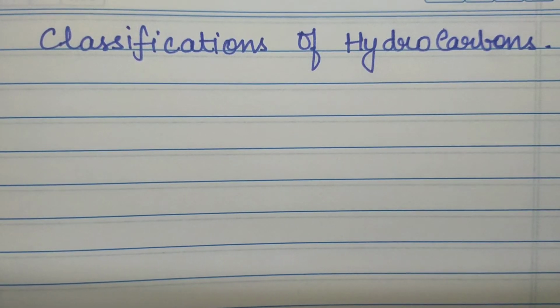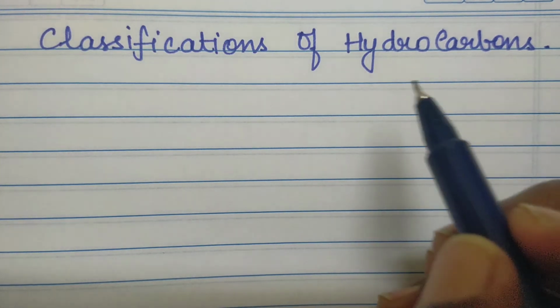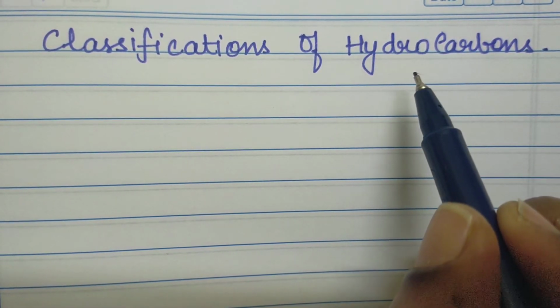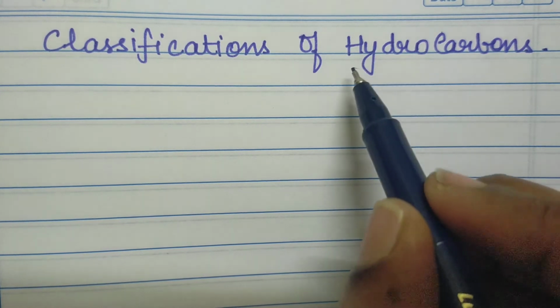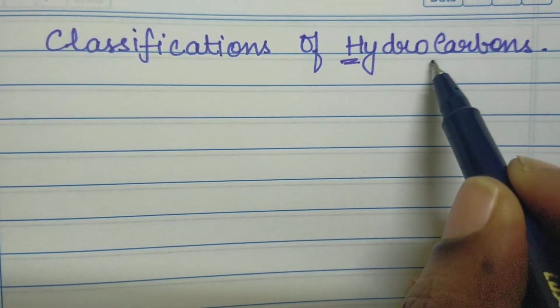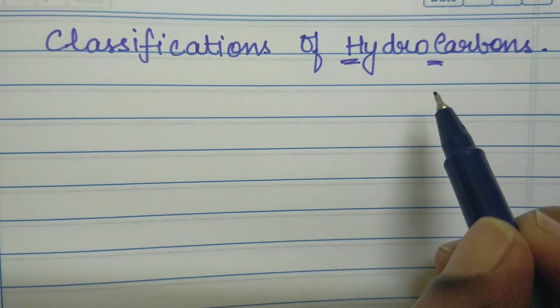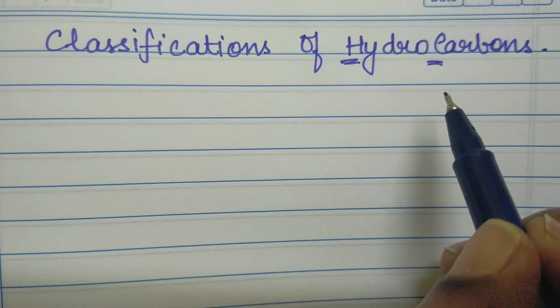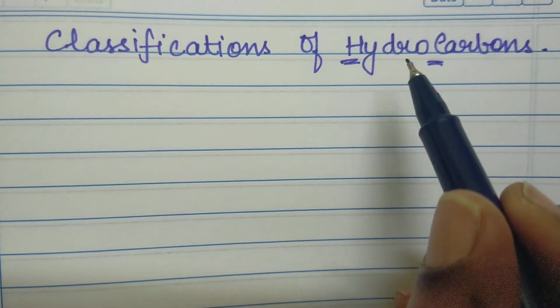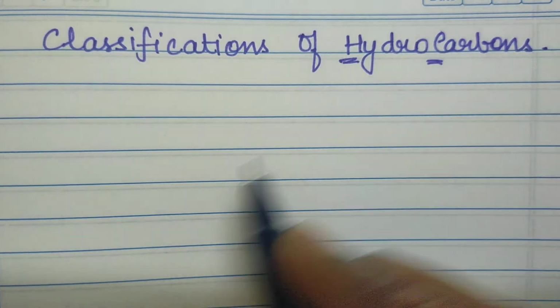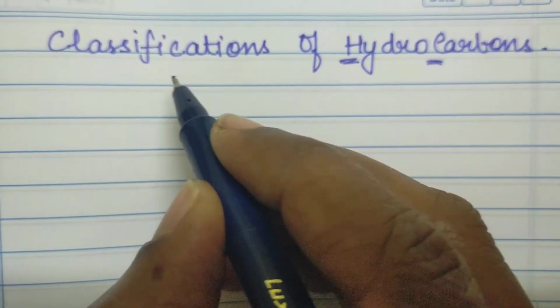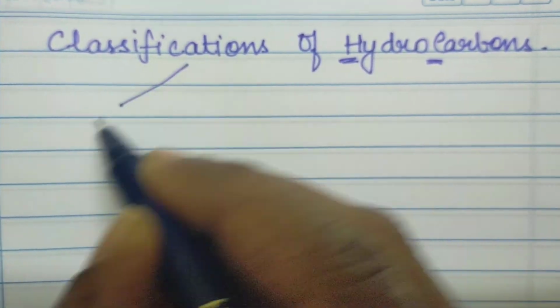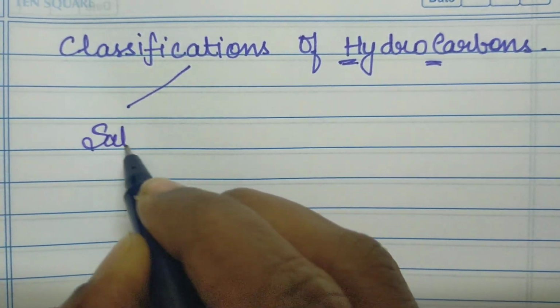Hi all, we'll be learning about classification of hydrocarbons. So first we need to know what is a hydrocarbon. Hydrocarbons are the organic substances which contain hydrogen and carbon. They are organic compounds composed of hydrogen and carbon, that is why they got the name hydrocarbon. Now the classification is, first it is categorized as saturated hydrocarbon